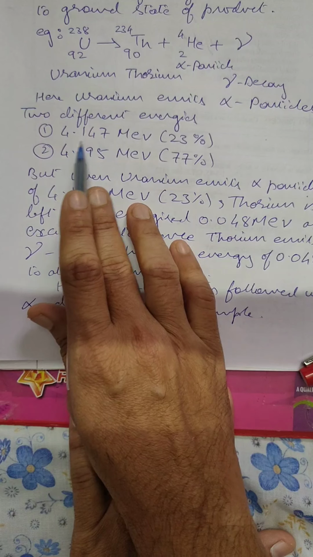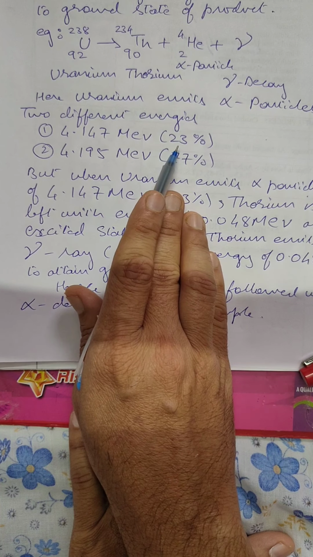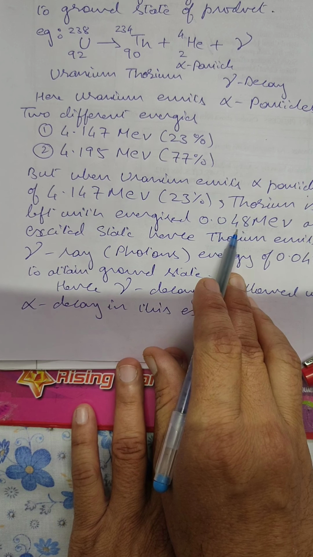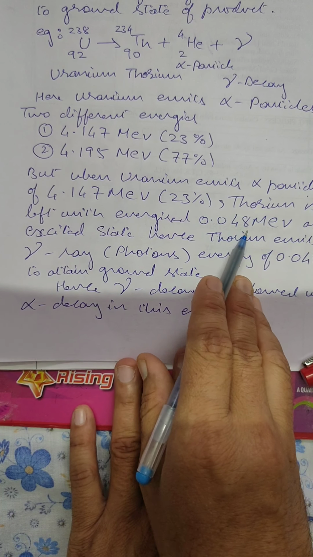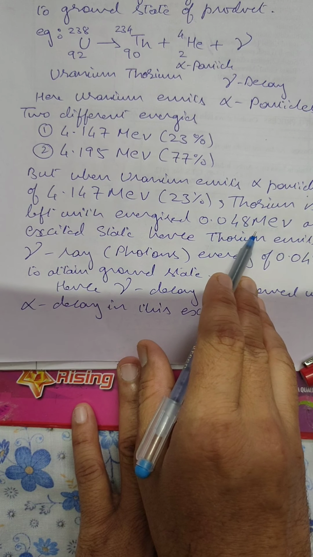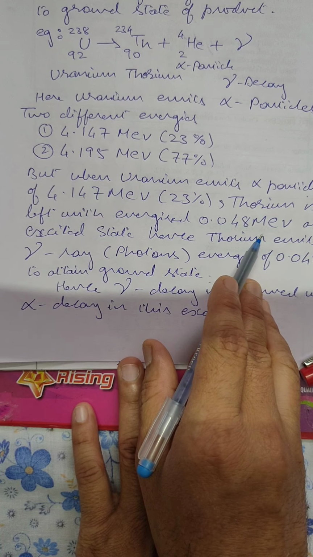But when it is emitting 4.147 mega electron volt, that is 23%, energy is left. How much energy is left? The difference of these two is 0.048 mega electron volt, and this energy makes the thorium excited.